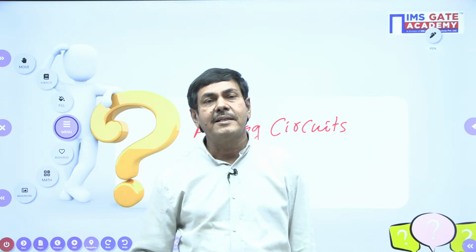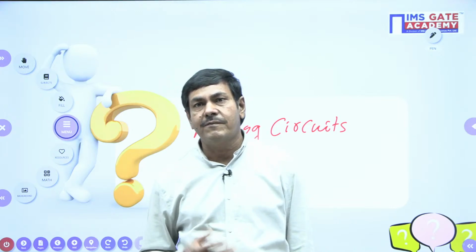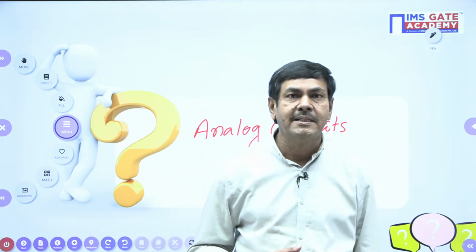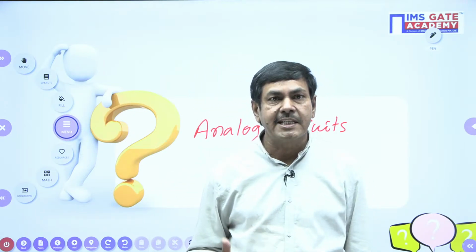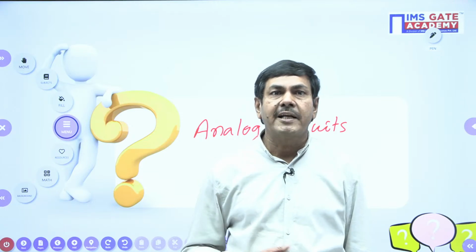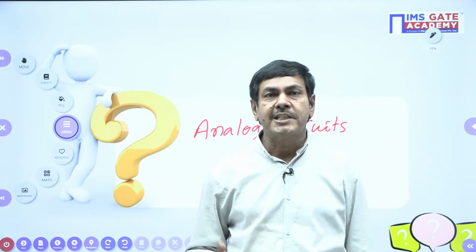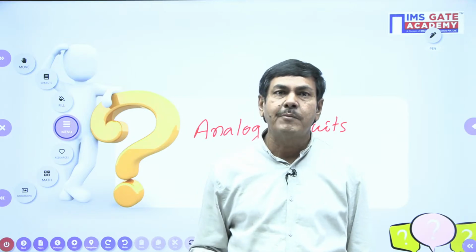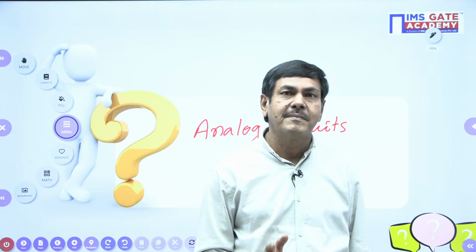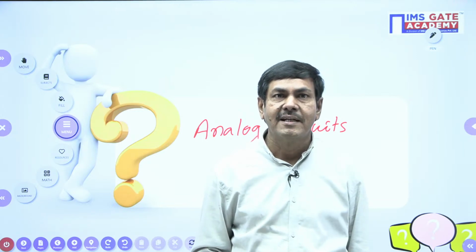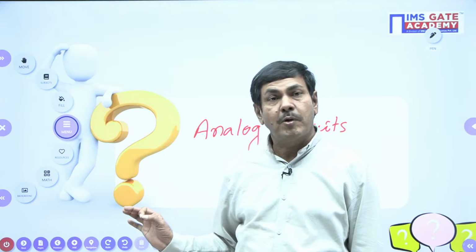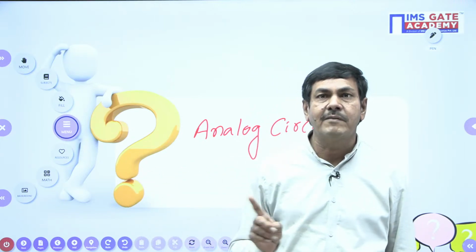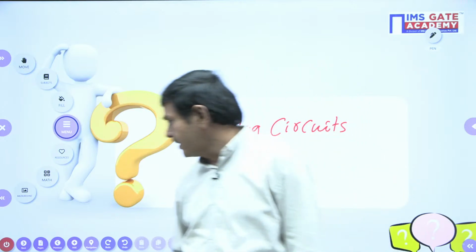We know very well that in analog circuits we have the topics of diode circuits, bipolar junction transistors, small signal amplifiers and feedback amplifiers, and then operational amplifiers, oscillators, like that. One by one you will get it. Today I am going to do a certain number of problems on diode circuits and BJT. Each and every problem is very good. You try to solve these questions and message the answer whenever you get it. Understand now? Yes, we can start now.